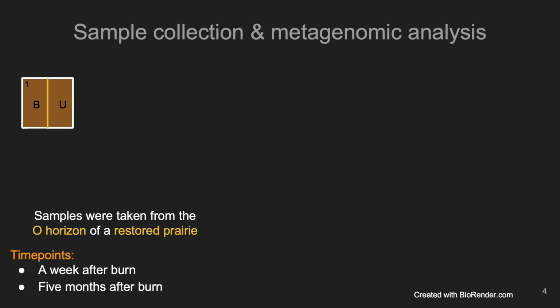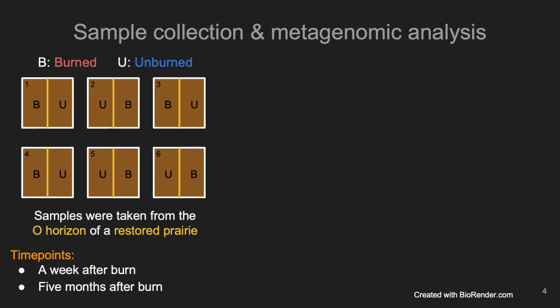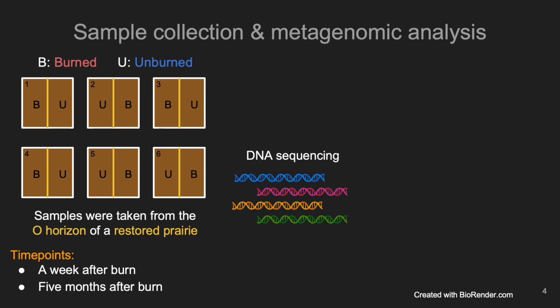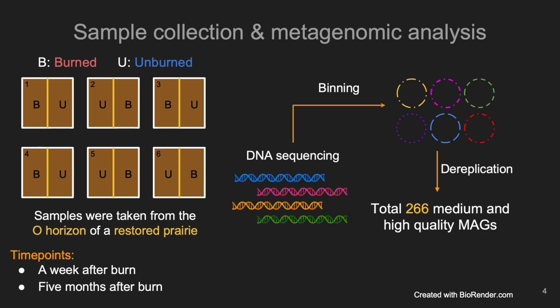We took a plot of land on a restored prairie and divided it into two parts, burned and unburned. To be statistically significant, we didn't burn just one plot, we burned six of them, and we took samples from the O horizon a week after the burn and 5 months after the burn. The DNA was extracted and sequenced, assembled, and then binned into metagenome assembled genomes. Those MAGs were dereplicated, and we got 266 medium and high quality metagenome assembled genomes.